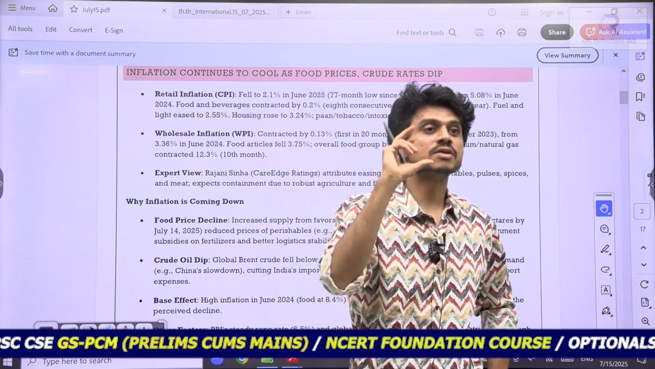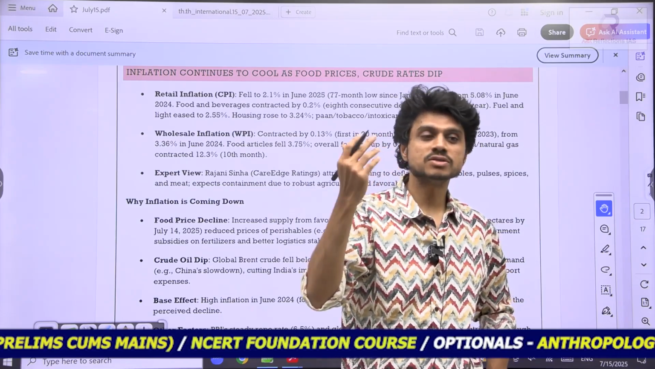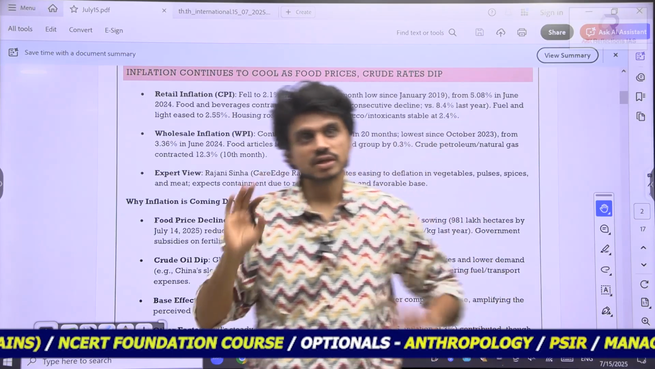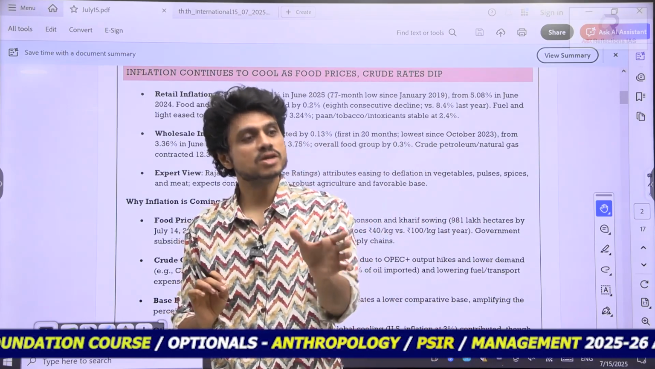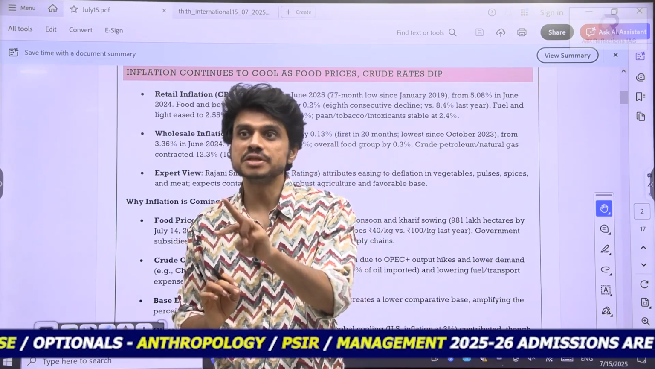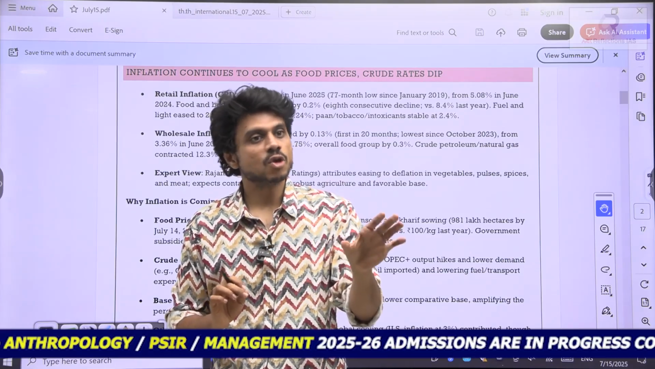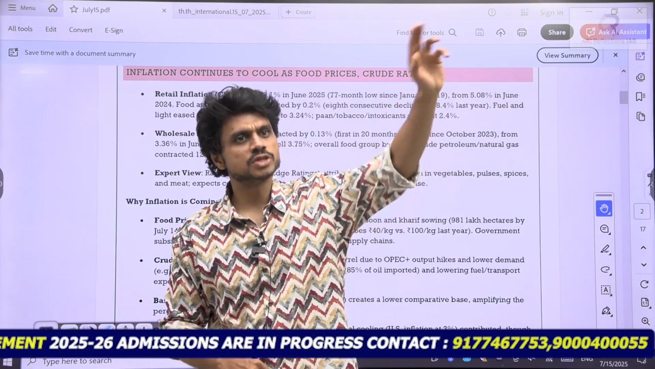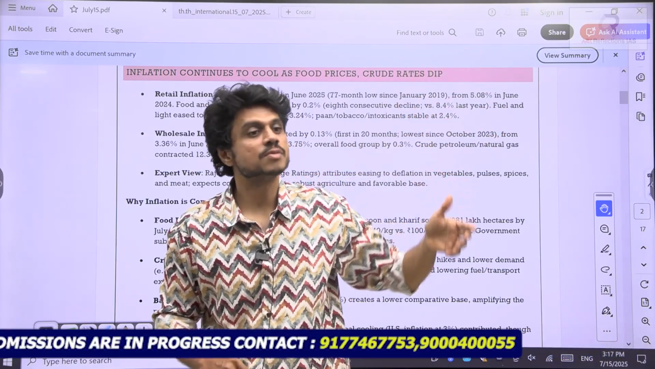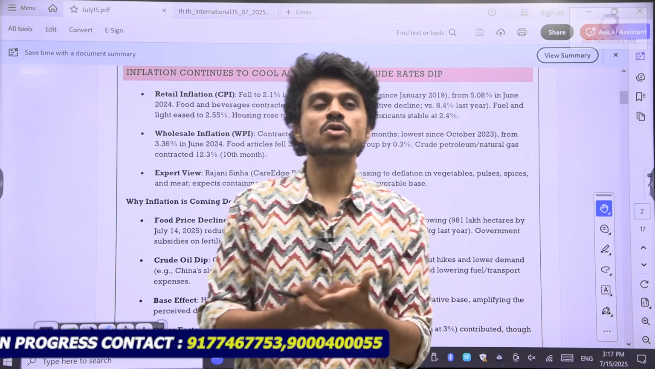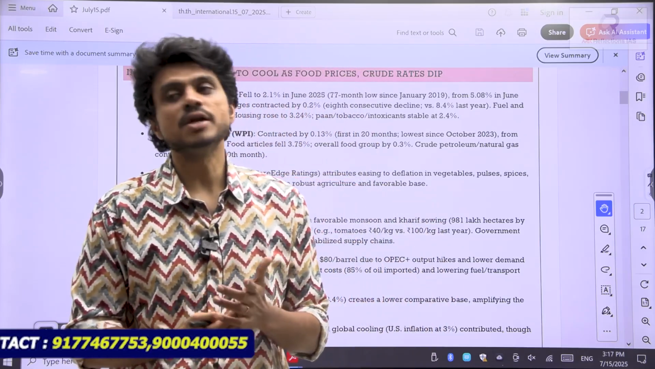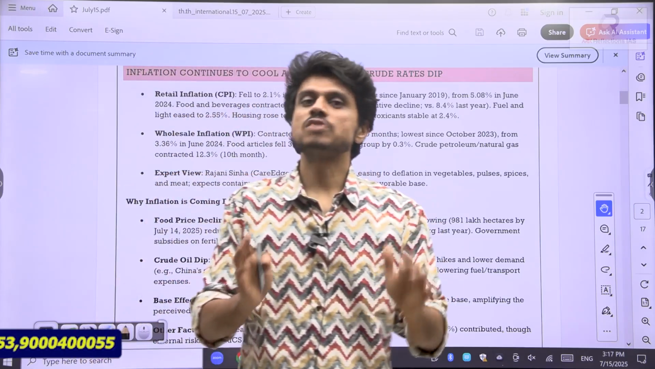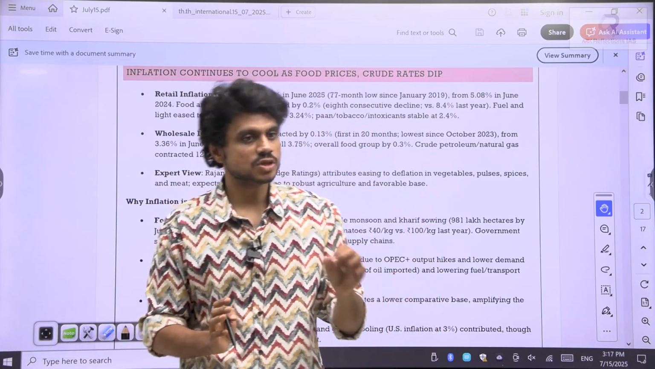What is the inflation target of the RBI? 4 plus or minus 2. This is the target given to the RBI, so they should make sure that inflation stays within this band. If inflation rises above 6% or falls below 2%, the RBI has to give an explanation of why it was not able to control inflation. So the primary approach of the RBI is price stability, ensuring price stability.